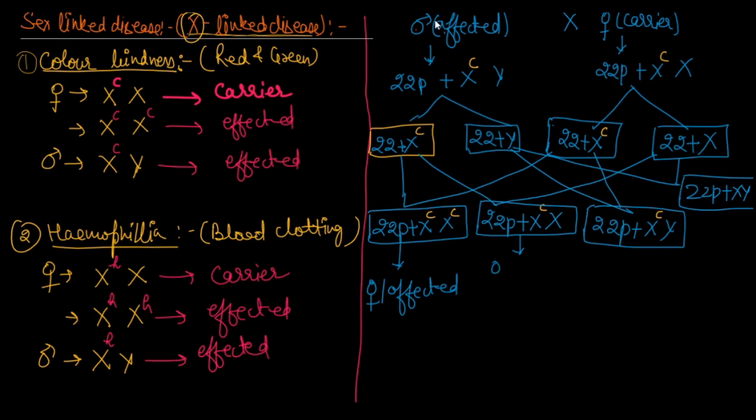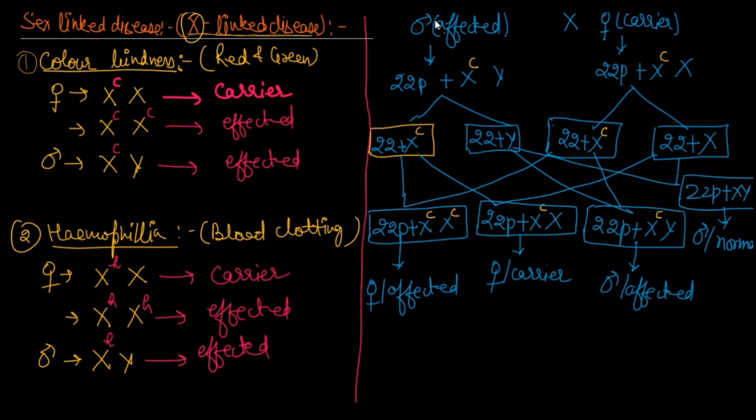This is also a female but a carrier, because only one X has C. This is a male and he is affected, and this is also a male but normal, because no C was there.